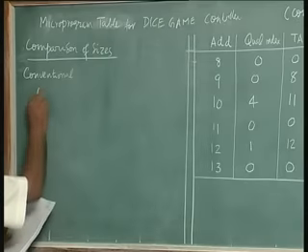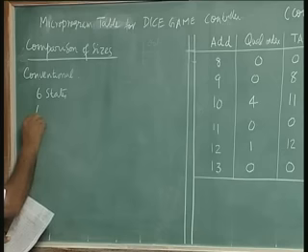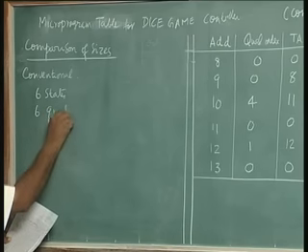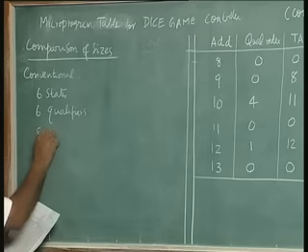Number of states 6, 6 qualifiers, 8 outputs. This is all same, you know.